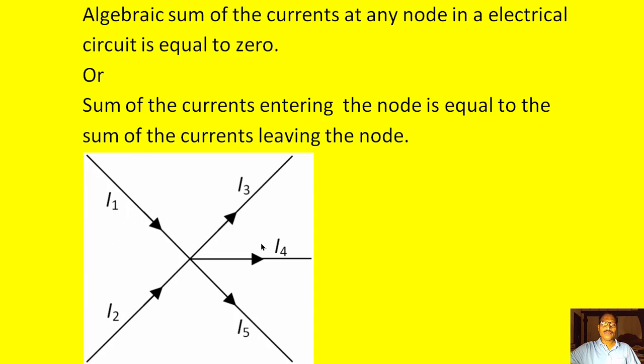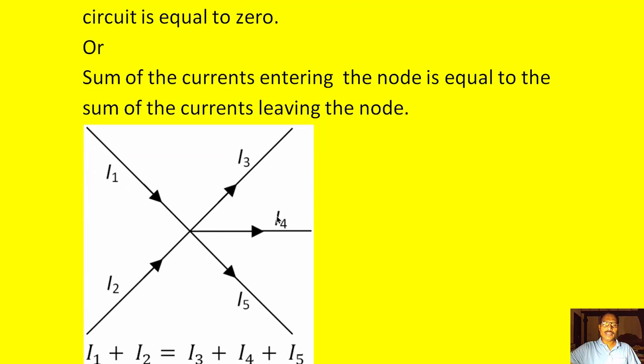So here I assume the currents leaving the node we take as minus. So current entering we take as positive, that is I1 plus I2. So currents leaving minus I3, the I4 is also leaving, so it will get negative sign. Next I5 is also leaving the node, so minus I5 is equal to 0.